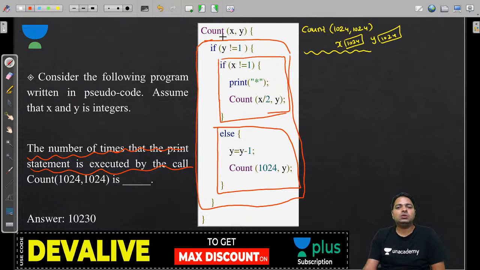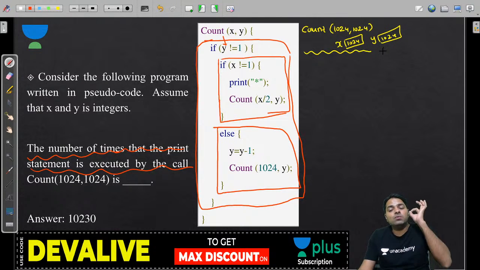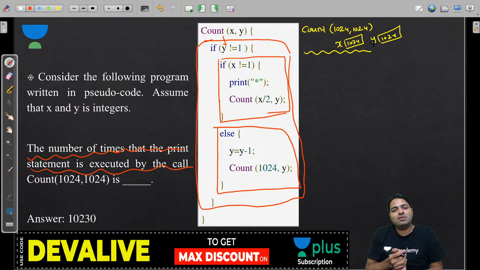That means you are going to enter as long as y not equal 1. Y not equal 1. Remember that? ये y तो 1024 से start हो रहा है. Y 1 तक check करेंगे हम. When y is equal to 1, we will not enter. So y not equal 1, we will enter. So 1024 we will enter. But what happens for y is equal to 1024? When this is 1024, we enter in.